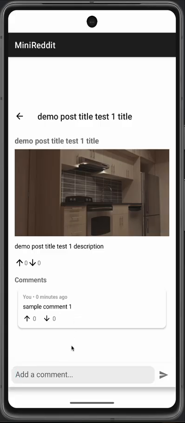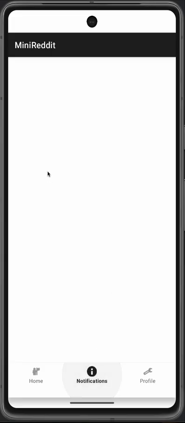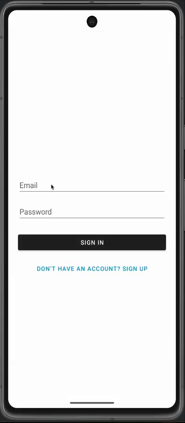So I will log in as a different user in order to show the next screen, which is notifications. So let me log out, and then I'll log in as Fake 4.